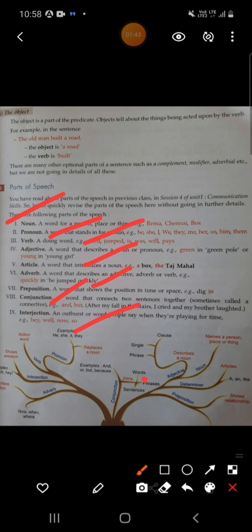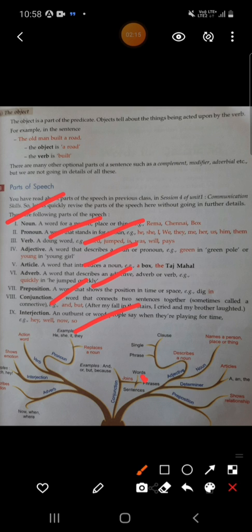Adverb, a word that describes a verb, adjective or another adverb. Quickly, in "he jumped quickly." Okay, "he walked slowly." All these are adverbs. Preposition, a word that shows the position in time or space. For example, in, right? And conjunction, a word that connects two sentences together and makes a meaningful sentence by using words like but, and, right?